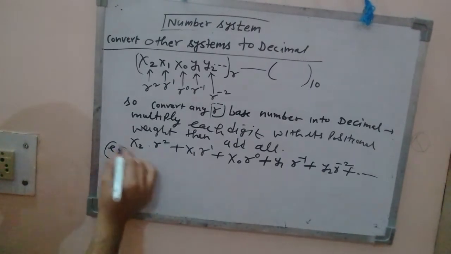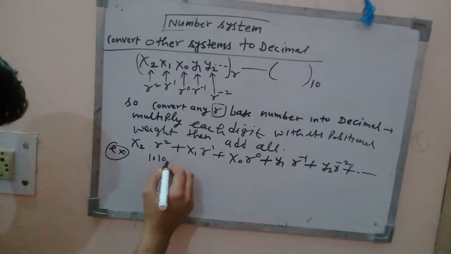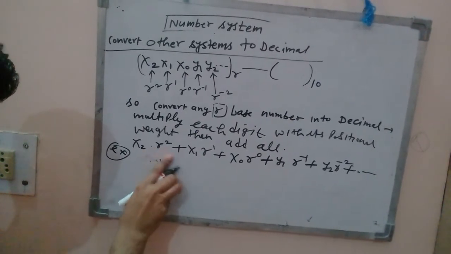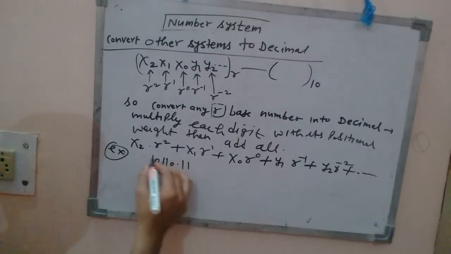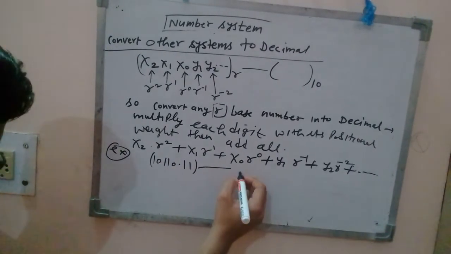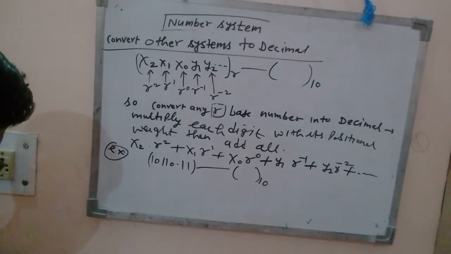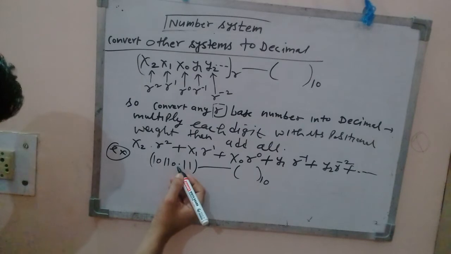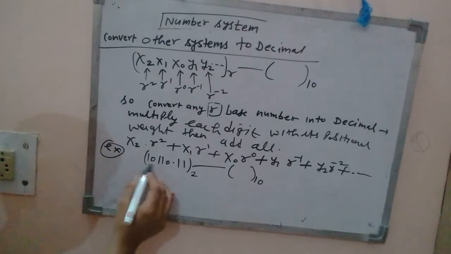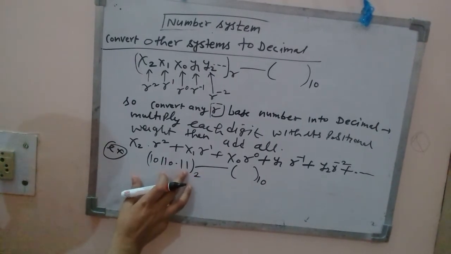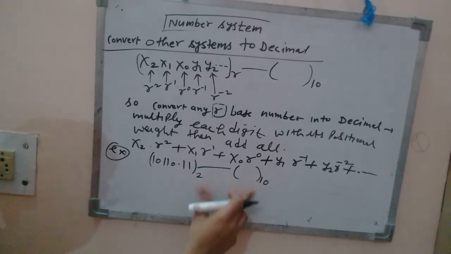See here, take an example. Suppose this is a binary number, 10110.11, right? And we want this in decimal. See, this is the decimal point. This is a binary number because the maximum digit present here is 1, so that means you want to convert binary to decimal, right?